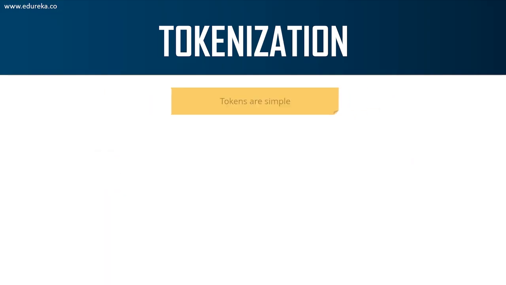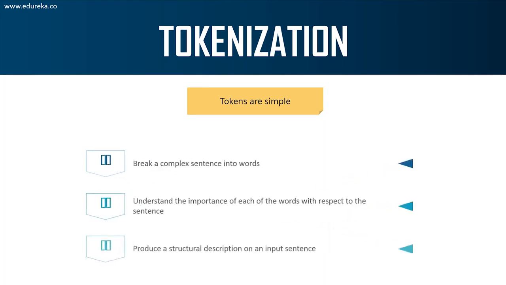So, for example, take this sentence. How would I perform tokenization on this sentence? Let's say that "tokens are simple" is a sentence and I want to perform tokenization on it. This is what I'm going to do. I'm going to split the sentence into different words. I'm going to understand each word with respect to that sentence, right? This is done to simplify operations in natural language processing, right? It's always simpler to analyze a single token instead of analyzing an entire sentence.